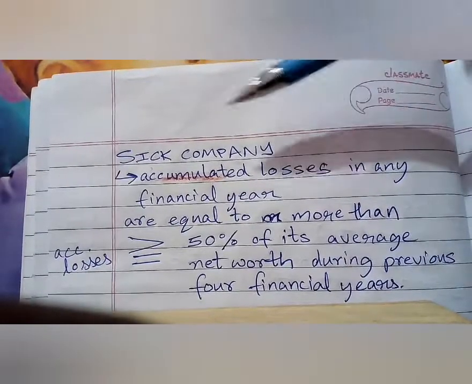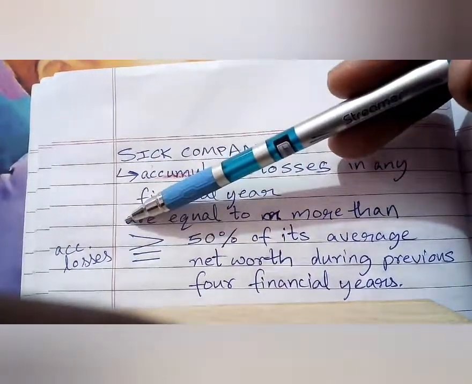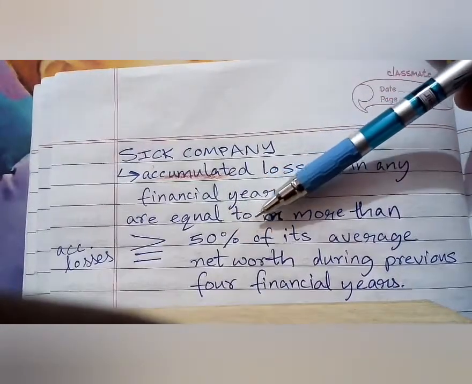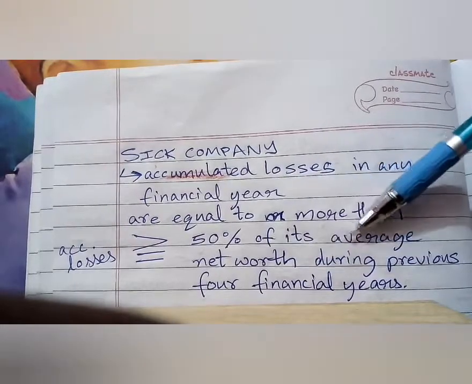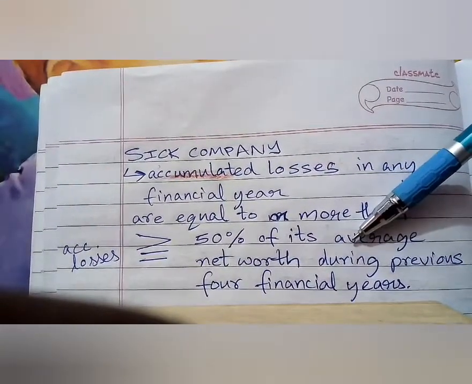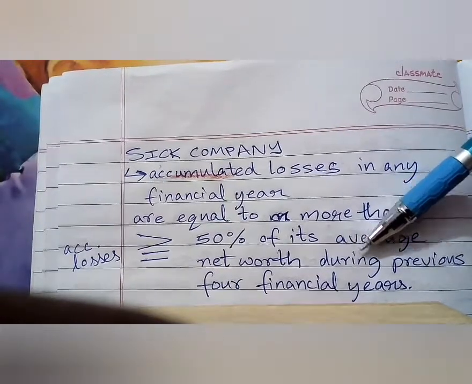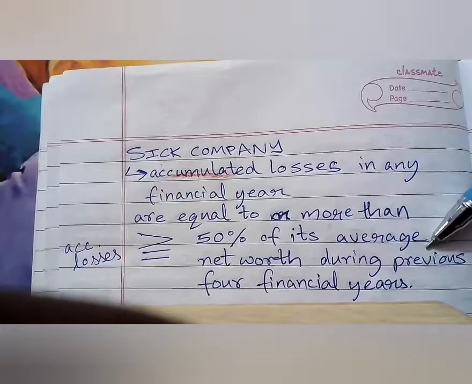the accumulated losses, like here, should be greater than or equal to 50% of the company's average net worth. Average net worth, remember that, 50% of the company's average net worth during previous 4 financial years. Now here also this word is important, previous.